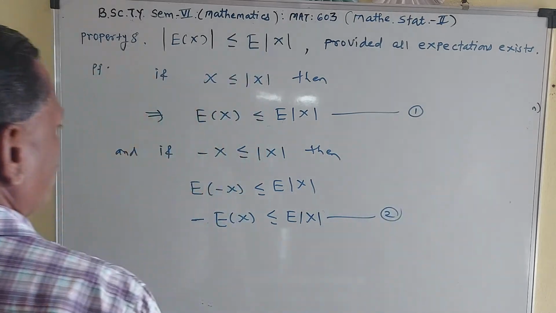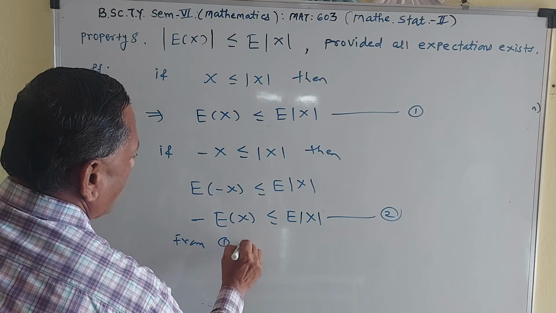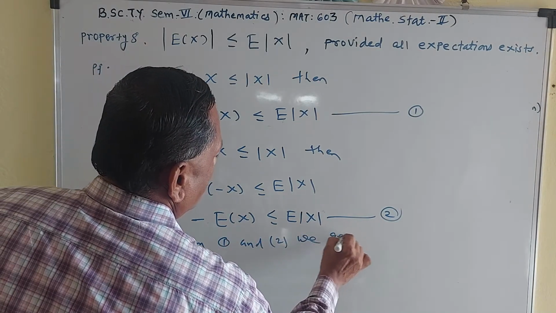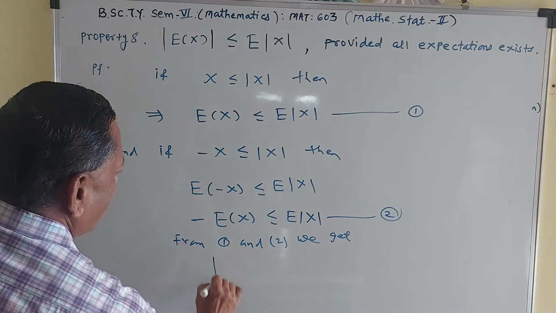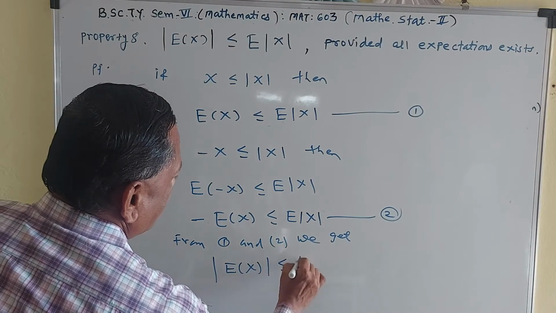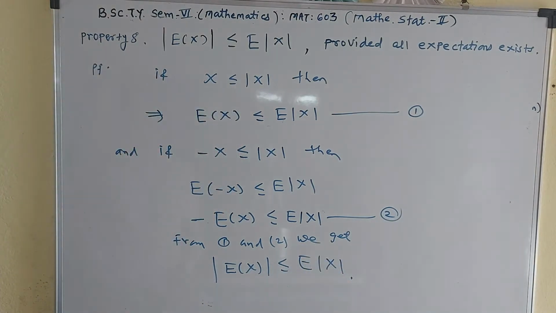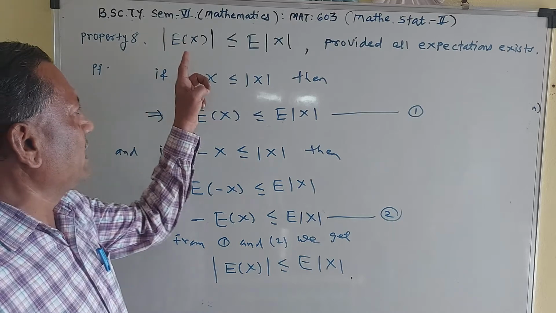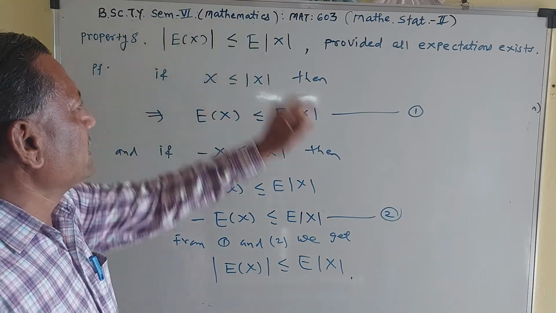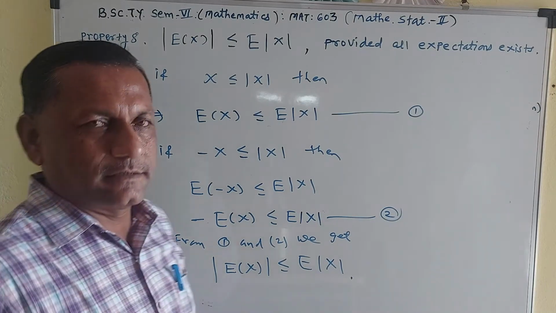Number 2. Then from 1 and 2, what is your conclusion? From 1 and 2, we have mod of expectation of x is less than or equal to expectation of mod of x. So if x is any random variable, then mod of expectation of x is less than or equal to expectation of mod x.